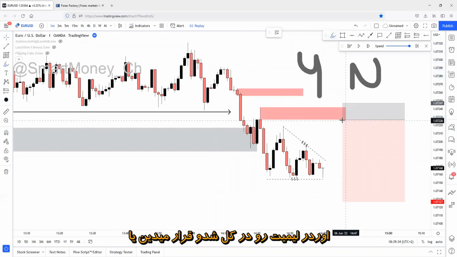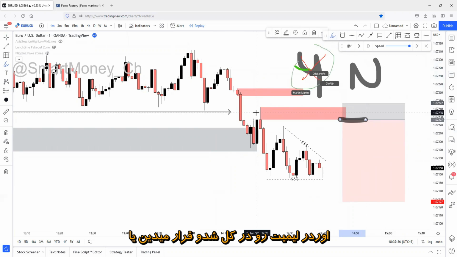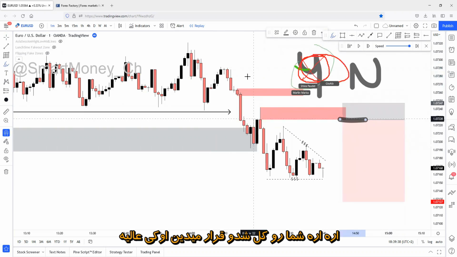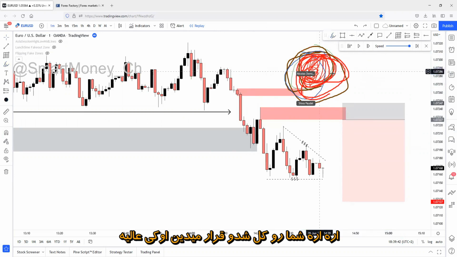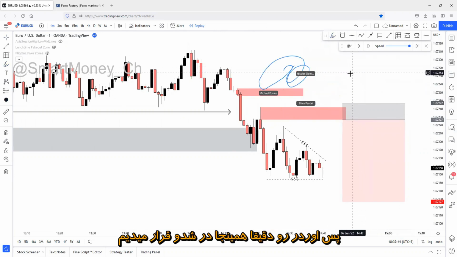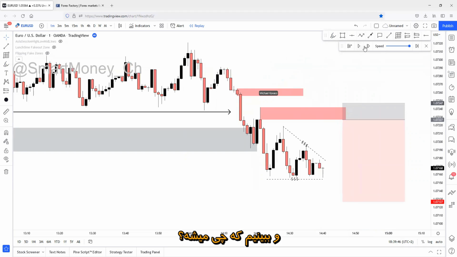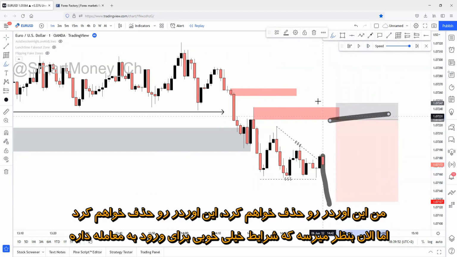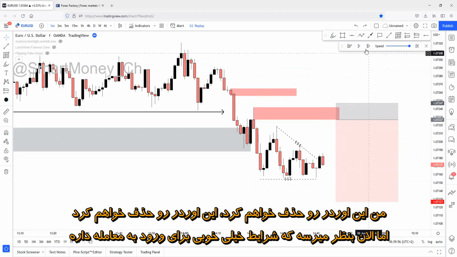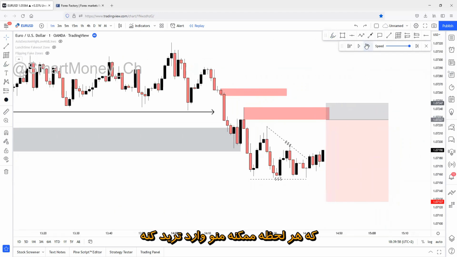Would you set a limit order on the full body, full week? Yes, you would. Okay, perfect. So we will set the limit order right here on this week, and let's see what happens. If price breaks below this low point and sweeps the liquidity to the downside first, I will remove this order. But right now it seems like perfect entry criteria for me, that I will take anytime.